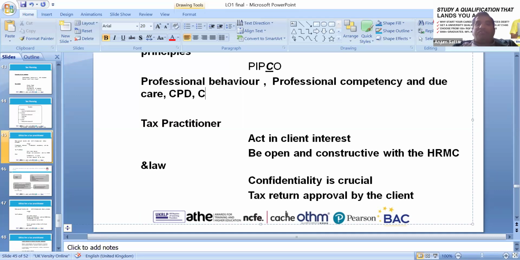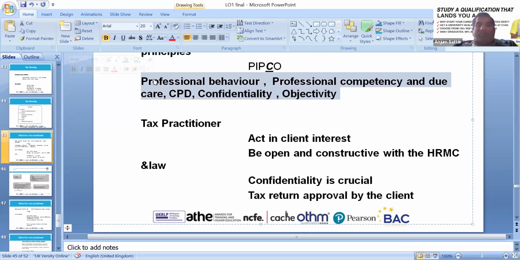See the confidentiality. Of course, we have to look at the rules, we have GDPR, but we also have ethics as well, not disclosing information. Objectivity: our objective is to provide the information in line with the rules and regulations. We have to ask the client, so as not to compromise our objectivity. These are the 5 professional codes of ethics. If you're a member of ACCA, IFA, or any others, really, these are common ethics.